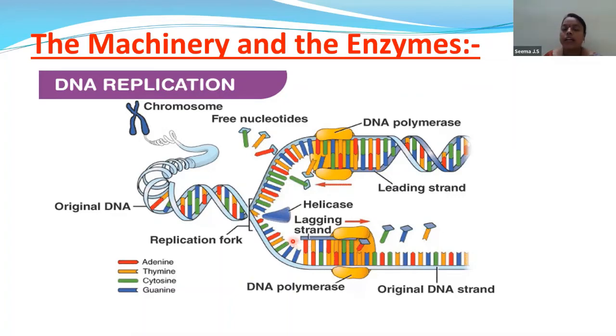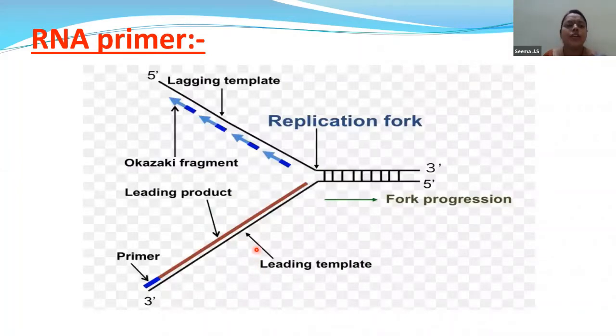And in this machinery, we are going to discuss the replication fork. In the replication fork, we have to discuss mainly 4 types of enzymes. What are the 4 types of enzymes? We need to discuss RNA primase, DNA ligase, and DNA polymerase. This is again this polymerase. We have to discuss all these things. So let us know what is happening over here. As you can see, children, there are 2 types of strands, the lagging strand and the leading strand.